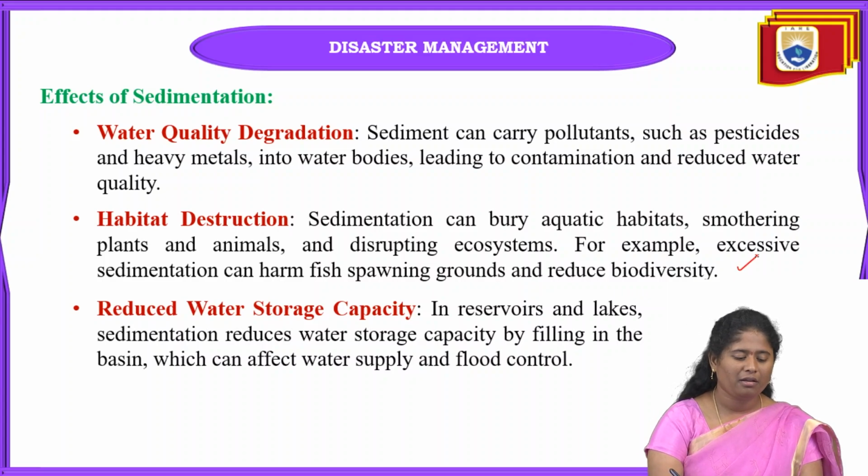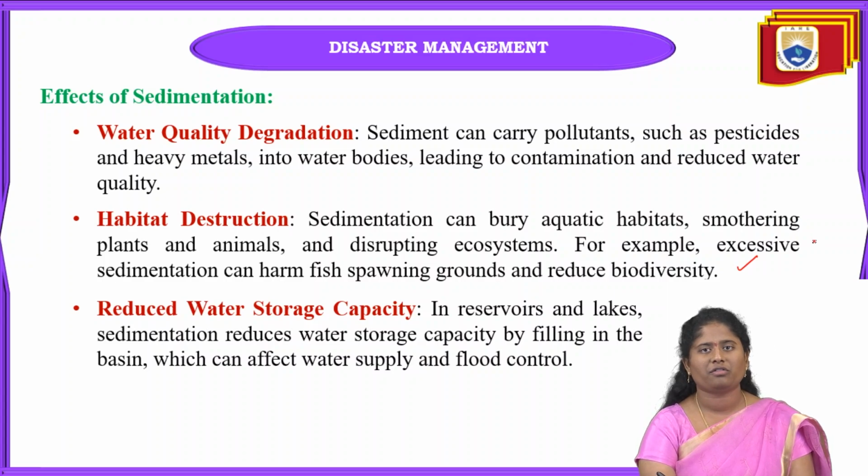Okay. And next one is habitat destruction. In this habitat destruction, sedimentation can bury these aquatic habitats. Means there will be smothering of the plants and also the animals. That will automatically affect the overall animals, and sometimes it will also affect our ecosystem.